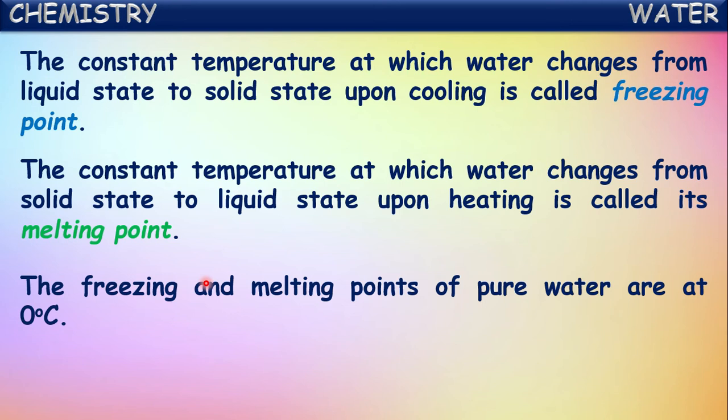If their temperature reaches 0 degrees Celsius, then ice starts converting into liquid water. That process is called melting, and the temperature at which ice converts into liquid water is called the melting point. That is why the freezing point of water and the melting point of ice are one and the same, equal to 0 degrees Celsius.